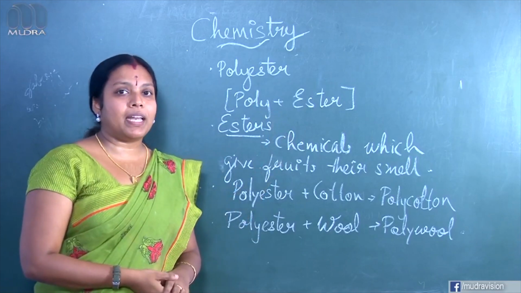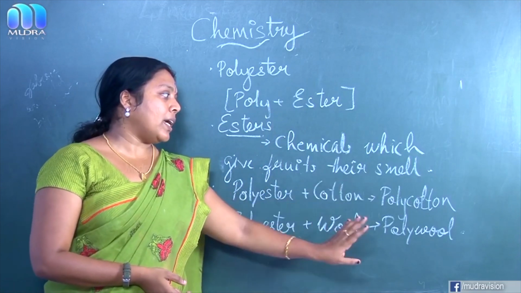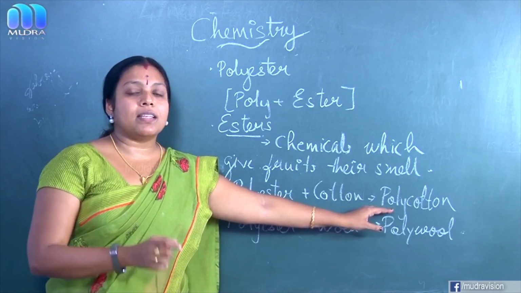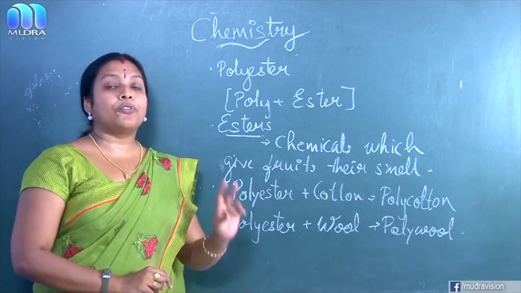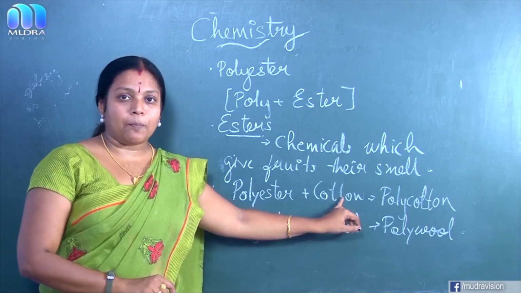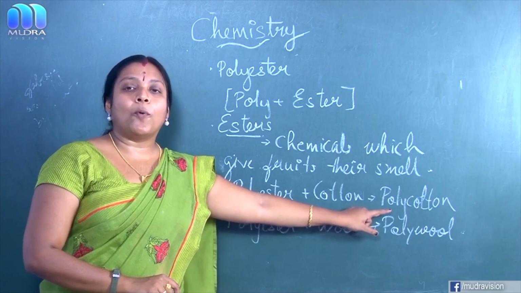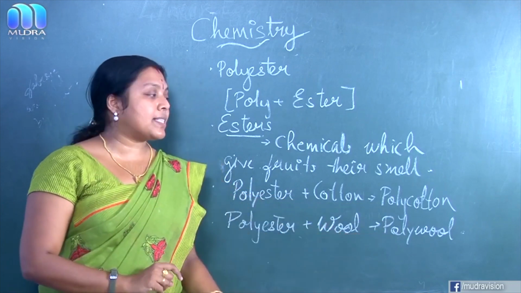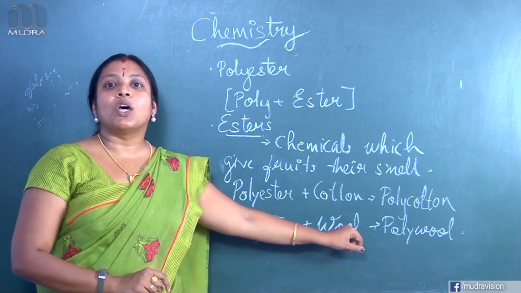Fabrics are sold by names like polycotton, polywool, like that. Okay, polycotton means there occurs the mixing up of two types of fibers, polyester and cotton. Polyester plus cotton is polycotton, and another one is polywool. There occurs a mixing of polyester plus wool.